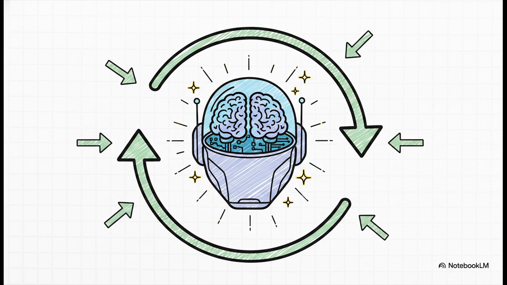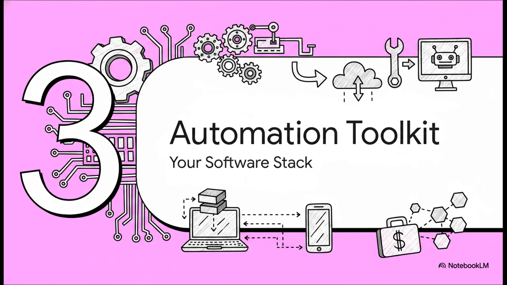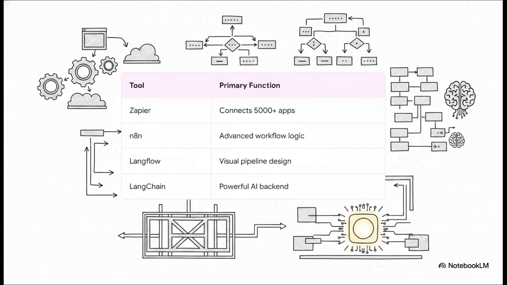And finally, learning agents. These are the models we're all super familiar with today, like ChatGPT. They continuously adapt and improve themselves based on training data. As a developer, your main goal here is scaling their performance so they get smarter, faster, and more accurate with every single interaction. Okay, let's get into Section 3, the ultimate automation toolkit, your software stack. So what tools do you actually need?